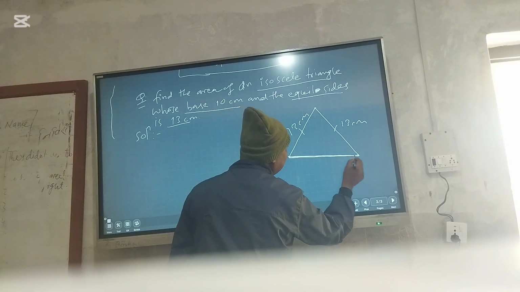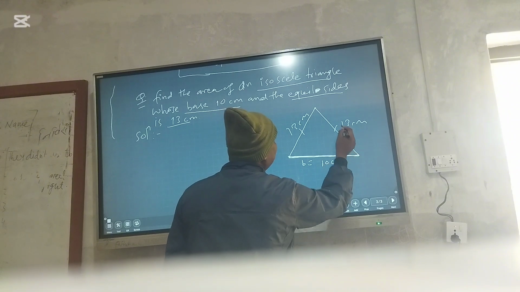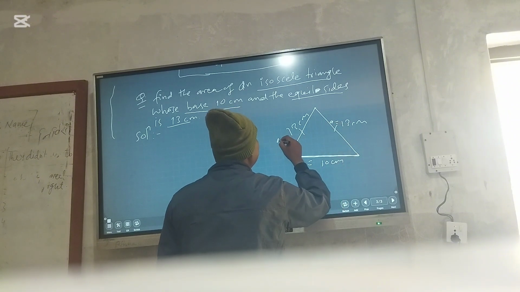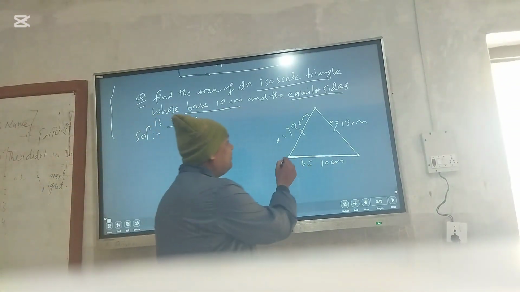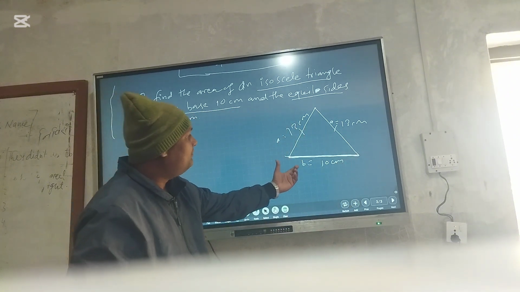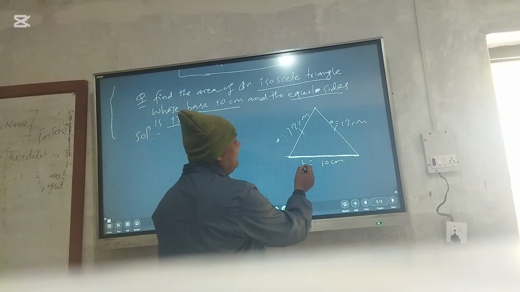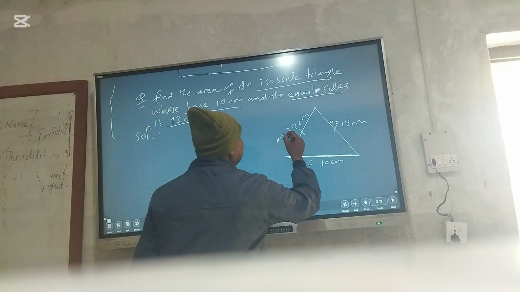So this side is B, equal to how much? 10 centimeter. That means this is A. The equal side is denoted by A, and the other side which is not equal, that means the base side, is denoted B. That means length of B is 10, and length of A is equal to 13 centimeter.